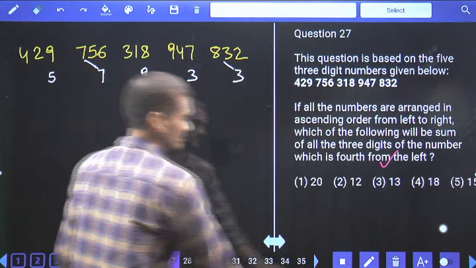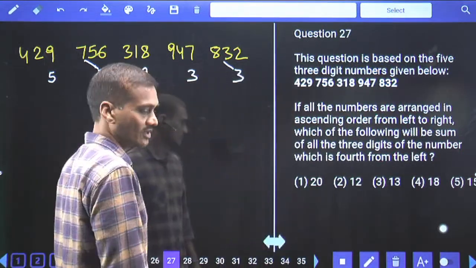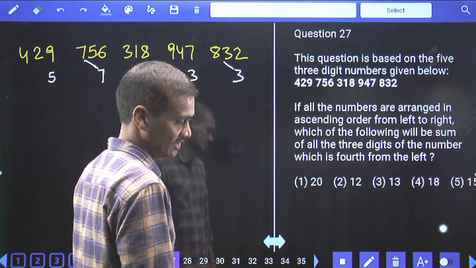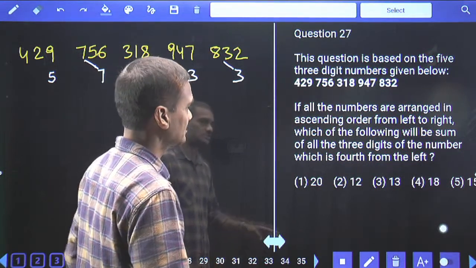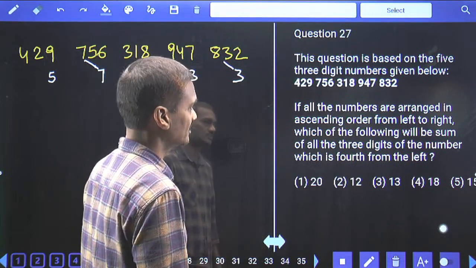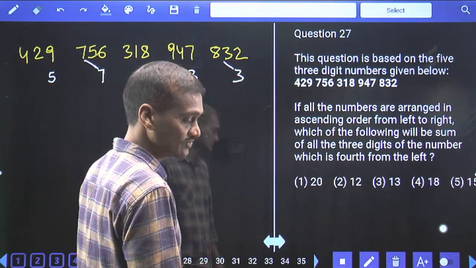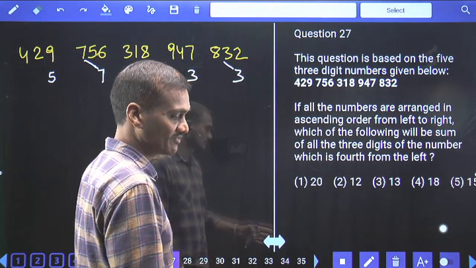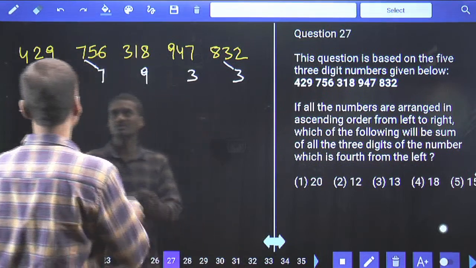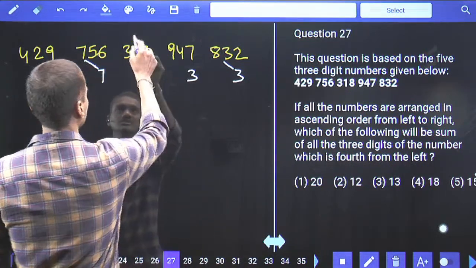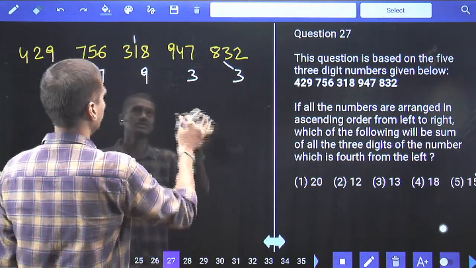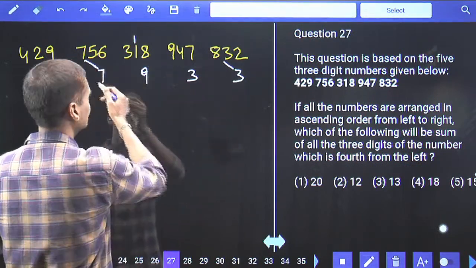Then coming to 27. Now in this 27, if all the numbers are arranged in ascending order from left hand side to right hand side, then which of the following will be the sum of all the 3 digits of the number which is 4th from the left? 4th from the left is nothing but the second from the right hand side, second highest number. Now if you observe here, what is the lowest number here? 318. Now I'm arranging all these numbers in the ascending order, just to give the numbering rather than writing each and every number.